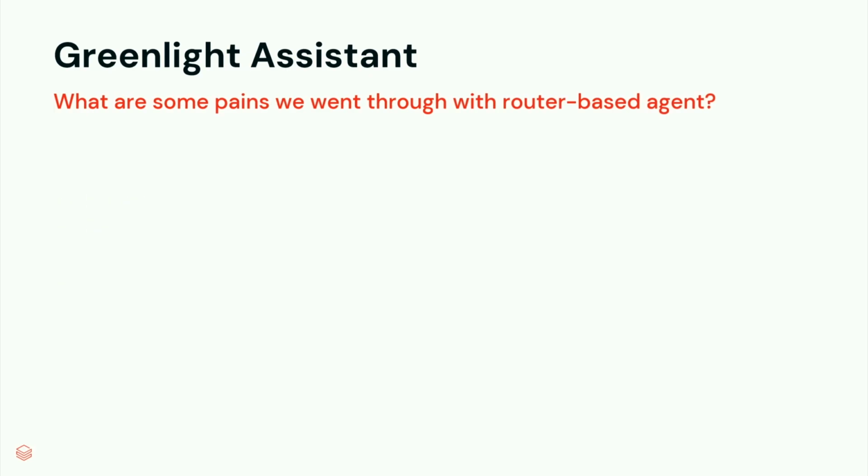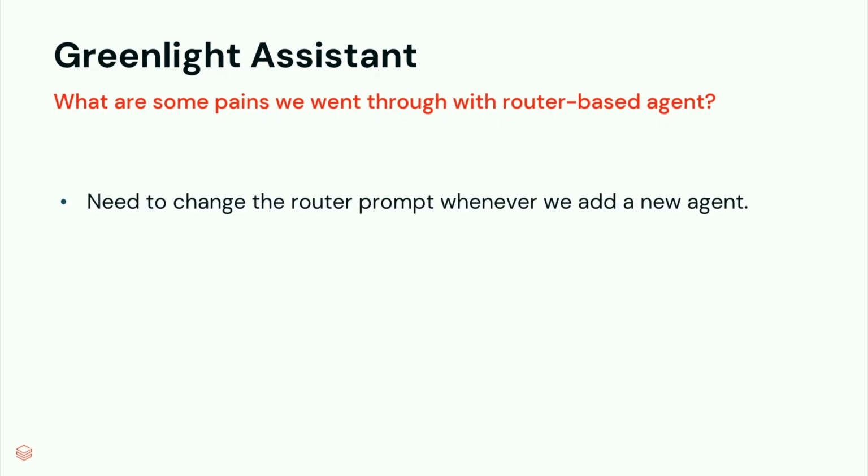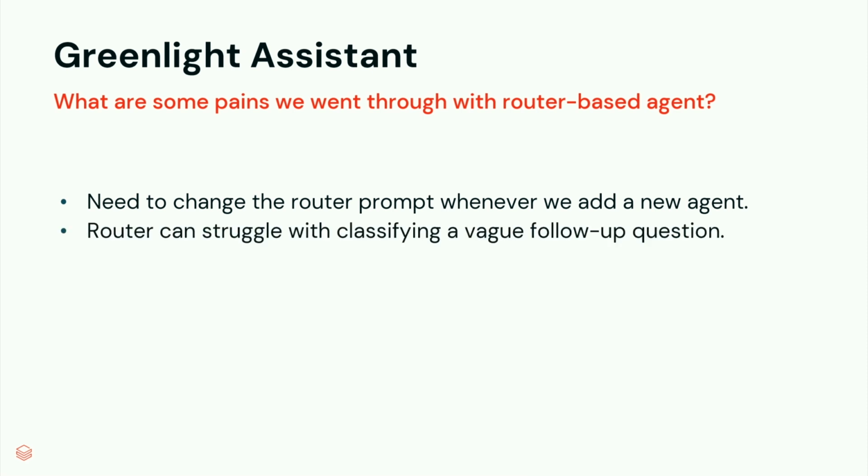Also, obviously, similar to every kind of development project, there are many pain points that we went through, and I want to highlight some of them here. The first thing is that it is definitely a chore for us to change the router prompt every single time we want to add one or even more agents. Also, routers can really struggle with classifying a vague follow-up.